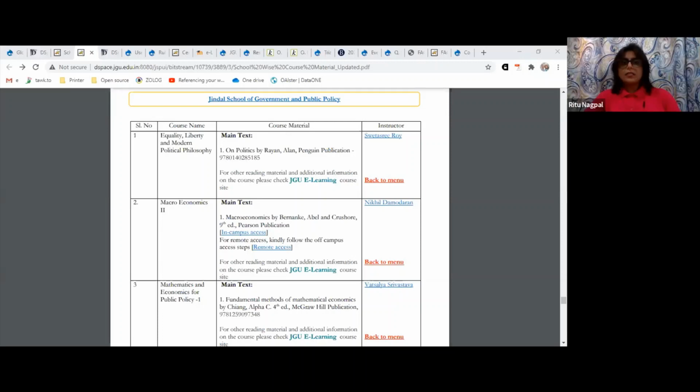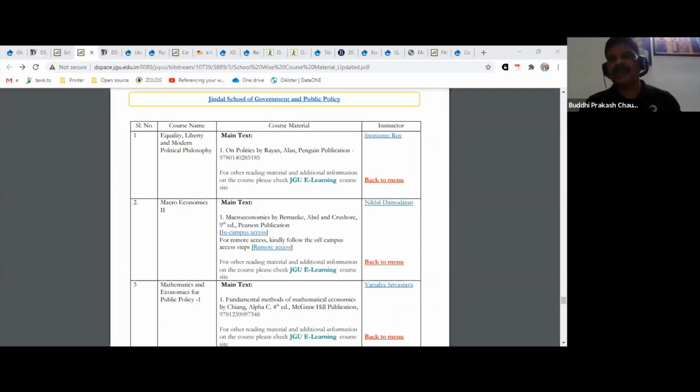Sir, I can't access the Moodle platform. Whom should I contact? You can access Moodle only when your instructor has registered your class there. If your instructor has not listed your class over there and has not enrolled you, you will not be able to log into Moodle. You should have at least one class enrollment. Okay, and once you enroll, you will see all your classes where you have been enrolled.